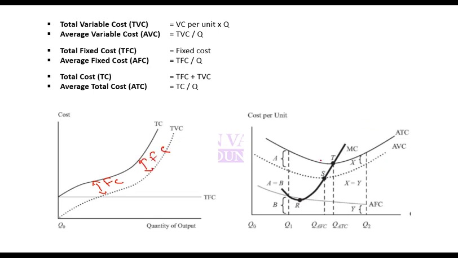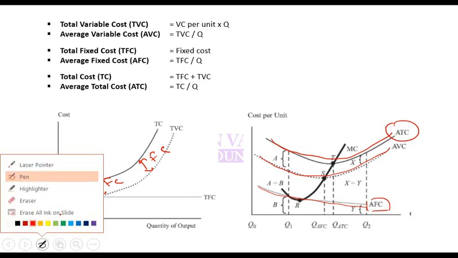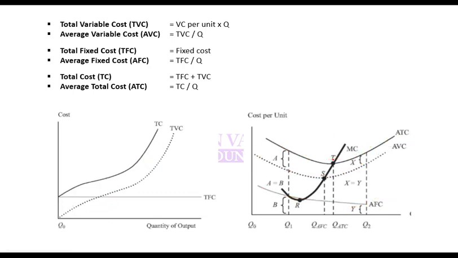On the other hand, if I make curves of average cost, then average total cost is this, average variable cost is below total cost, and average fixed cost is downward sloping. It does not rebound. Why? Because if I produce more, average fixed cost will continue to decrease. Key point to notice that average total cost means total economic cost.